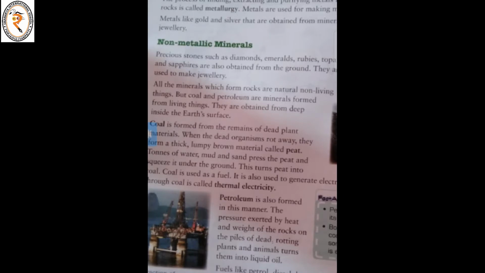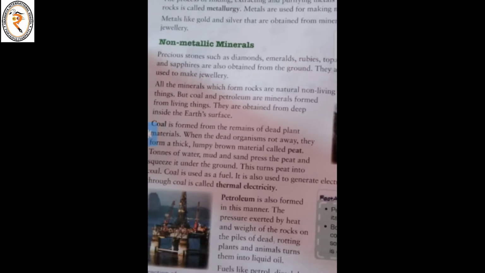But coal and petroleum are minerals formed from living things. They are obtained from deep inside the earth's surface.